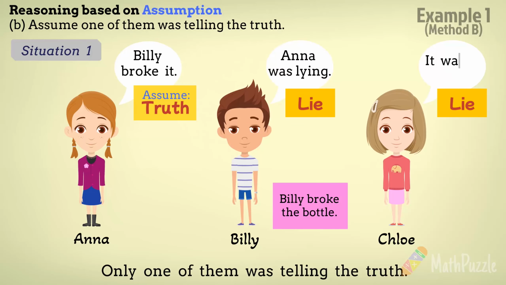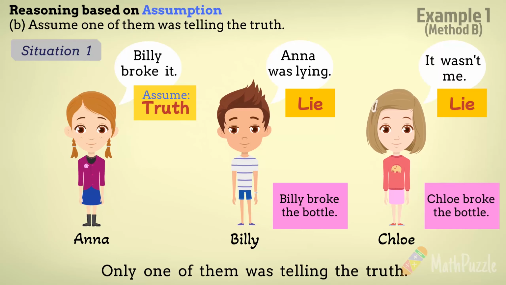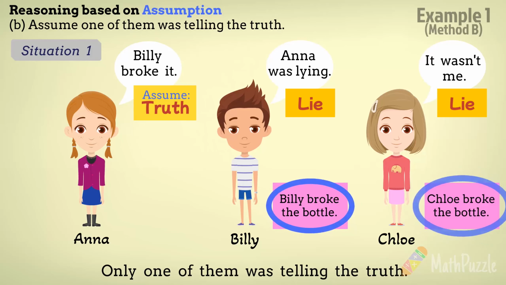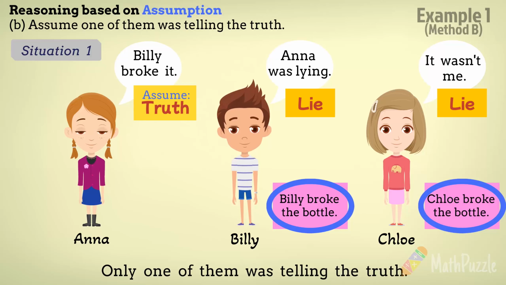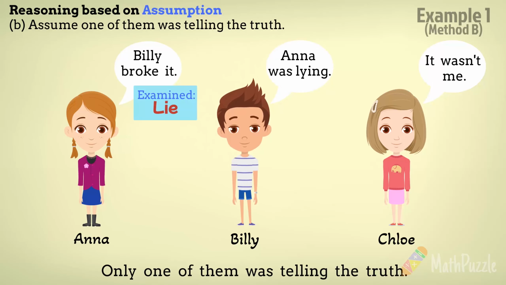Chloe said it wasn't her. But she was lying too. It implies that she was the one who broke the bottle. Under the assumption that Anna was telling the truth, it would imply that both Billy and Chloe broke the bottle. However, considering the context where only one child broke the bottle, there is a contradiction. Therefore, the assumption cannot be valid, and it can be concluded that Anna was lying.